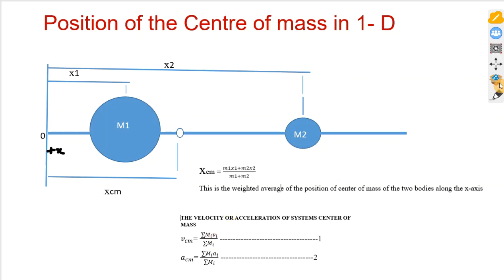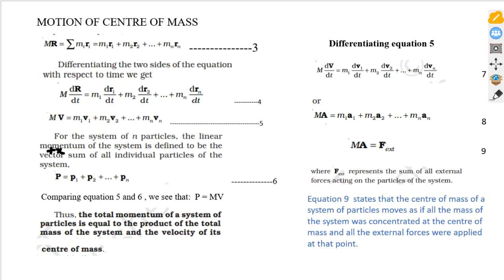So let's forge ahead. If we differentiate this with respect to time, of course this is dr/dt, and when you differentiate position with respect to time, that is velocity. Then this will be v1, this will be v2, and this will be vn.